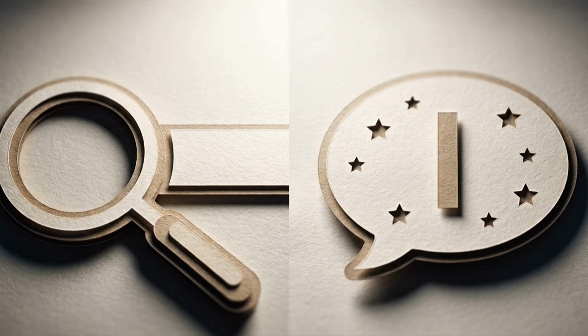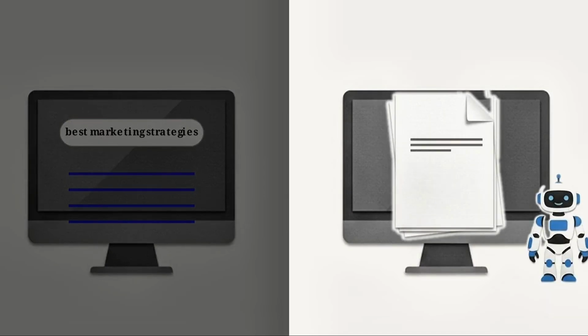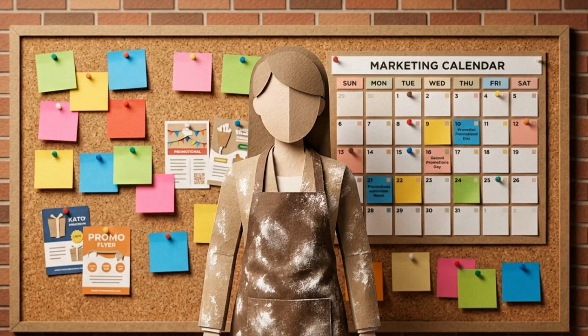The first major hurdle is treating the AI text box exactly like a traditional search engine. We are trained to type short, punchy keywords, like "best marketing strategies," and wait for a list of links to click. But AI doesn't retrieve existing web pages. It reads your instructions and generates an original response from scratch, word by word. To fix this, give the software a specific role. Ask it to act like a senior marketing assistant brainstorming ideas for a local bakery. Setting up a collaborative dialogue yields a tailored answer, which is much more useful than a generic data dump.